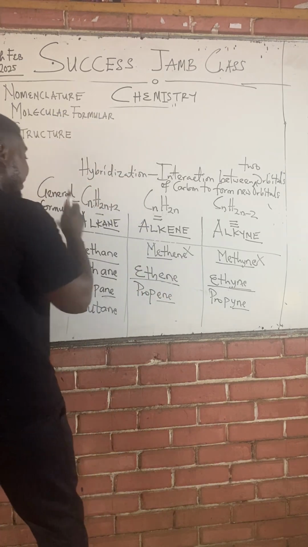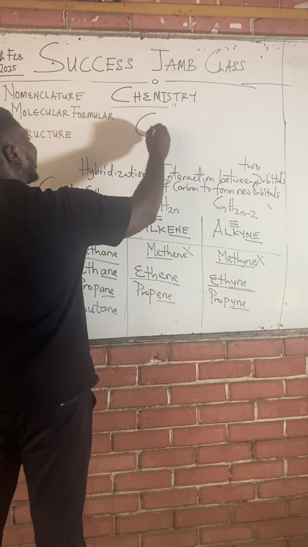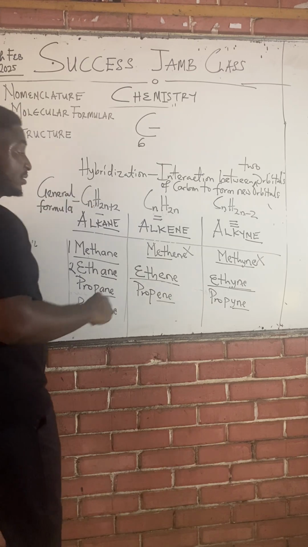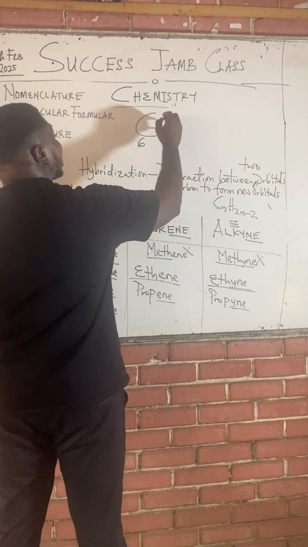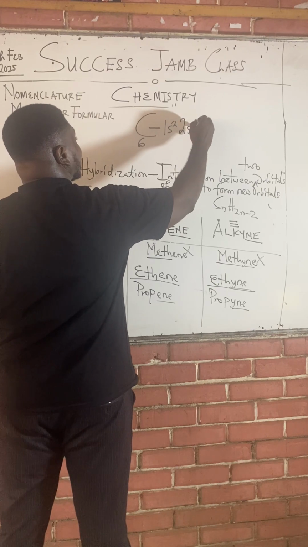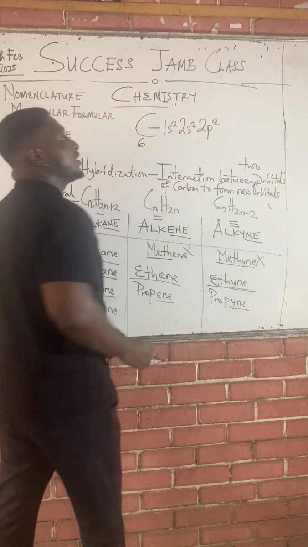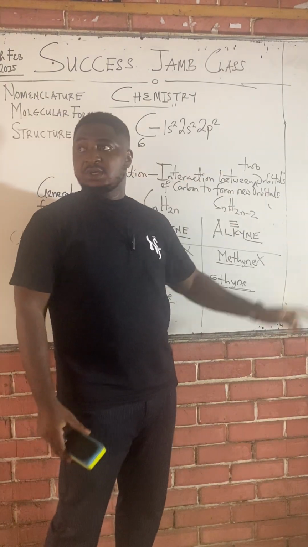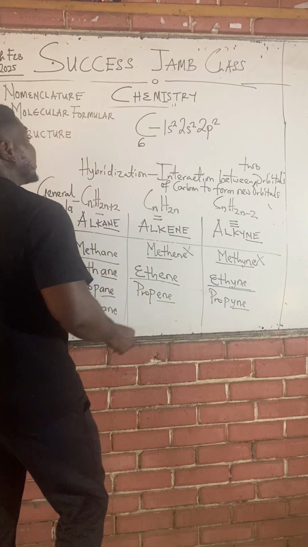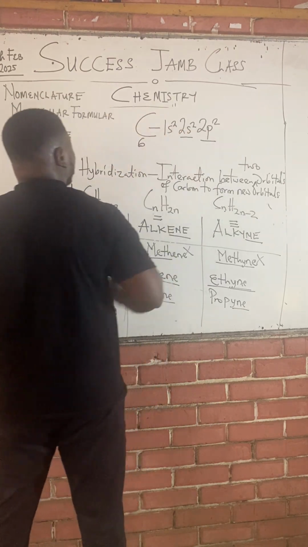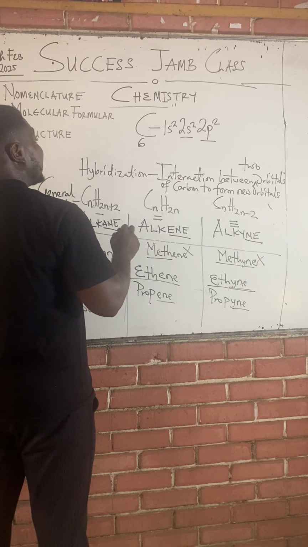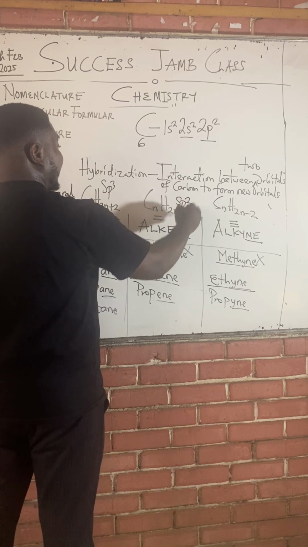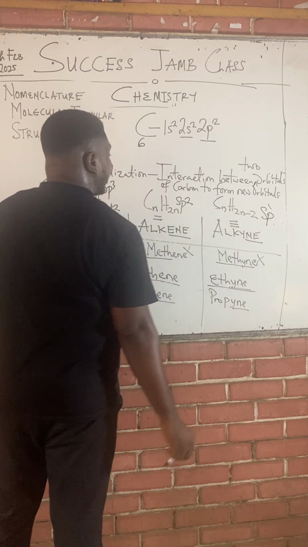Class, if you write down the electronic configuration of carbon, carbon is number 6. The SPDF configuration of carbon is actually 1s2, 2s2, 2p2. And class, there's actually interaction between the s orbital and the p orbital of carbon. That interaction will lead to new orbitals being formed called the sp3 orbital in the alkane family, the sp2 orbital in the alkene family, and the sp orbital in the alkyne family.